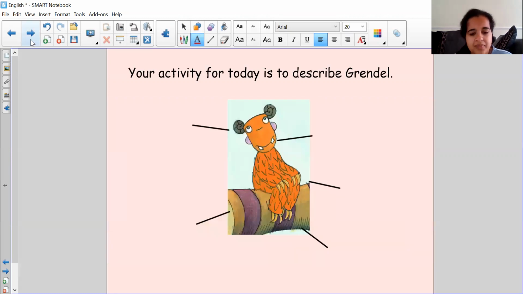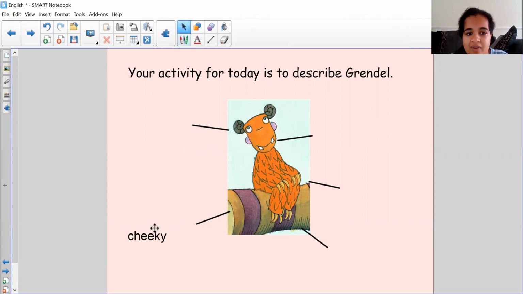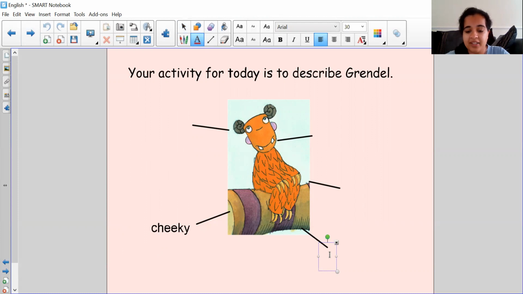Okay, so now that we've had practice with adjectives, your activity for today is to describe Grendel. So David Lucas had given us some words for Grendel already. He said that Grendel was a little bit cheeky. All right. He said he loved his mum, so he was a lovable character. He was a lovely friend, a lovely monster, but he was also cheeky.